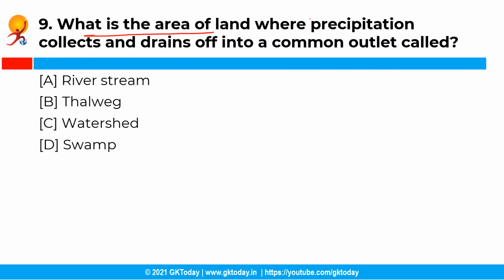So what is the area of land where precipitation collects and drains off into a common outlet called? So you have the following options and the correct answer is option C, that is watershed. See, watershed is an area of land where rain and precipitation collects and then drains off into a common outlet. Moving ahead with the next question.